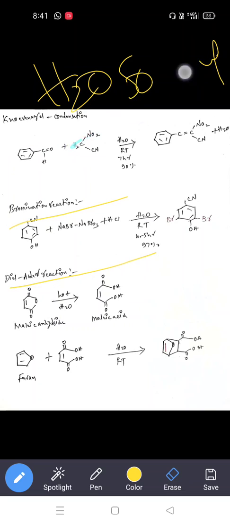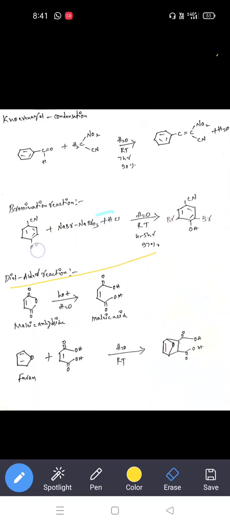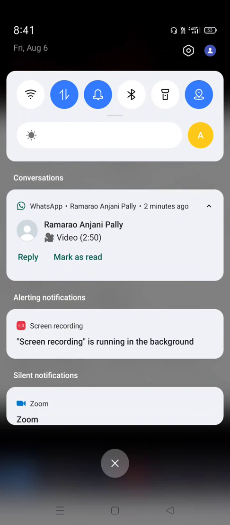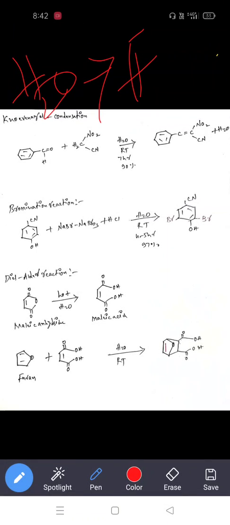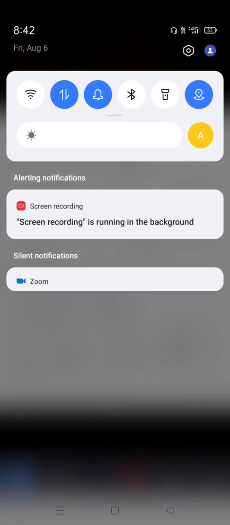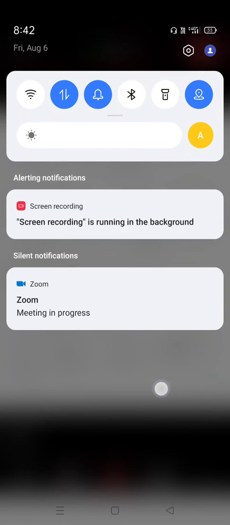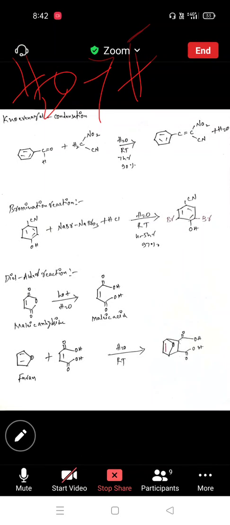So, water as a solvent. First of all, what is the character of the water molecule? Is water a polar solvent or non-polar solvent? H2O, polar solvent or non-polar solvent? Hello? Polar means ions. So it forms the ions, H plus and OH minus. Polar or non-polar?